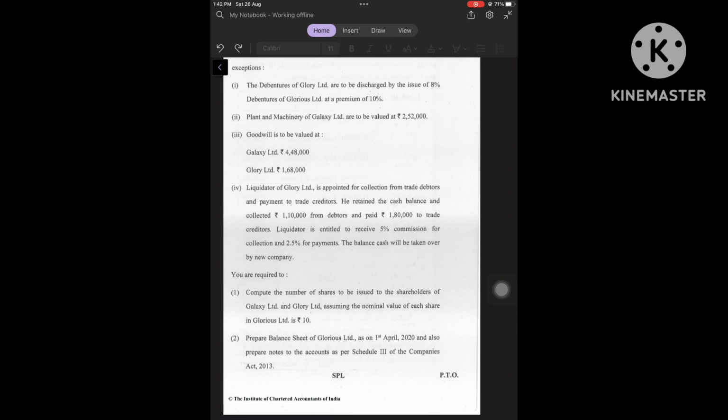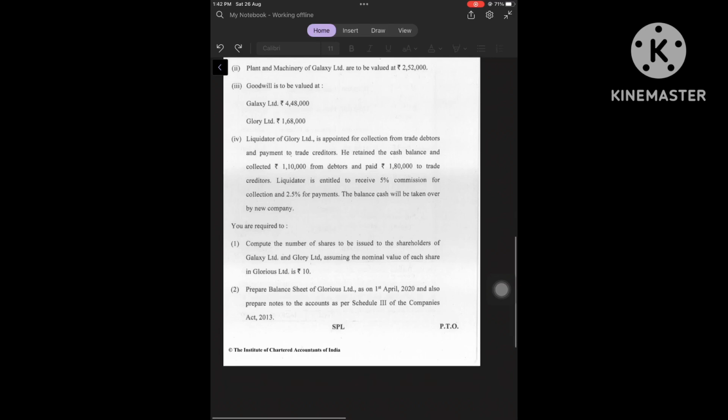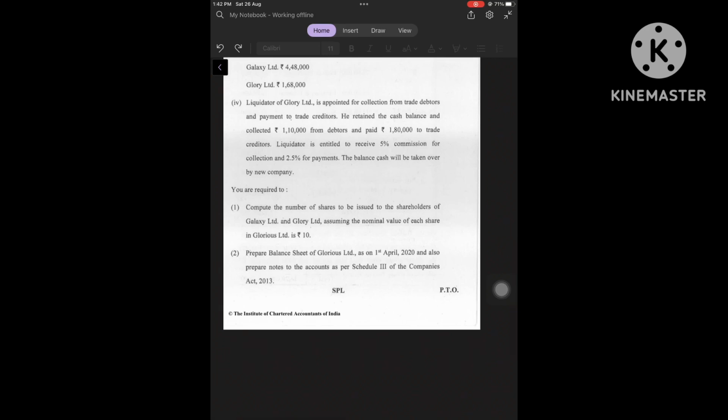Given information about Glory Limited: a liquidator of Glory Limited is appointed for collection from trade debtors and payment to trade creditors. He retained the cash balance, collected 1,10,000 from debtors and paid 1,80,000 to trade creditors. The liquidator is entitled to receive 5% commission for collection and 2.5% for payments. The balance cash will be taken over by the new company.